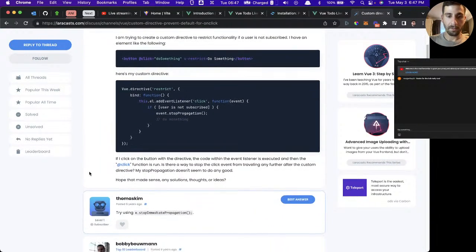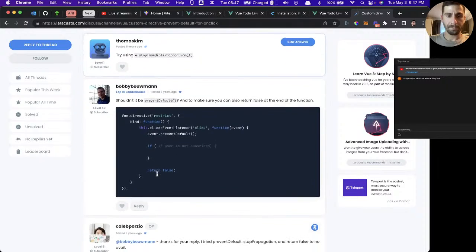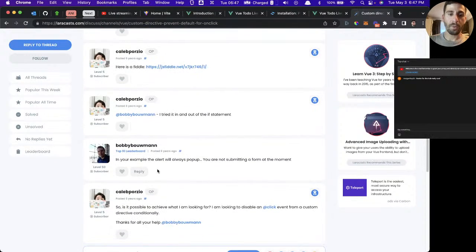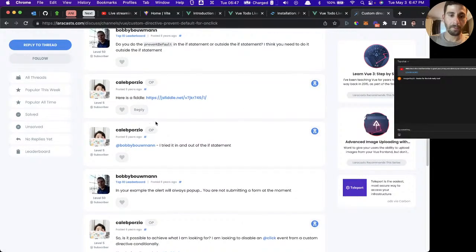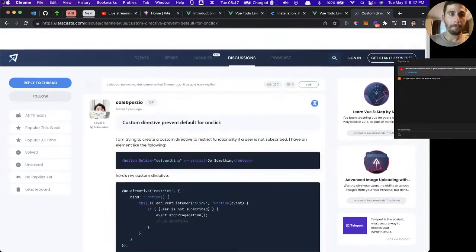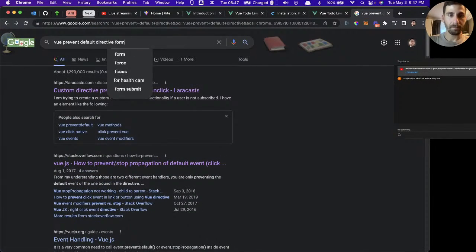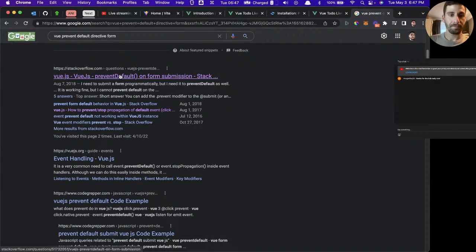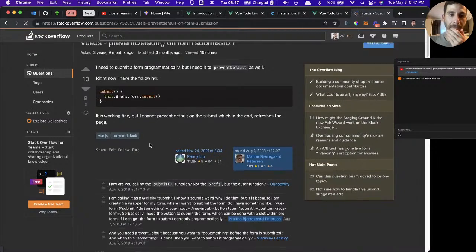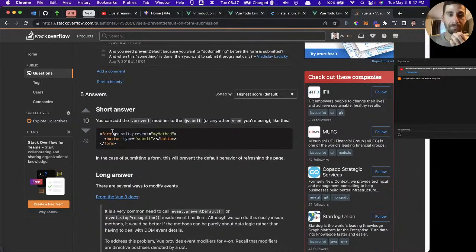There's a way that you can do it right in the templating. So that's what I'm looking for. Here we go. This should be it. Okay. Form, submit, prevent.